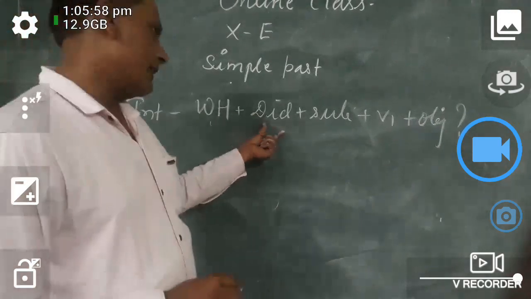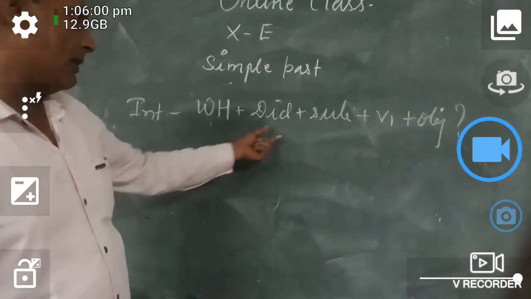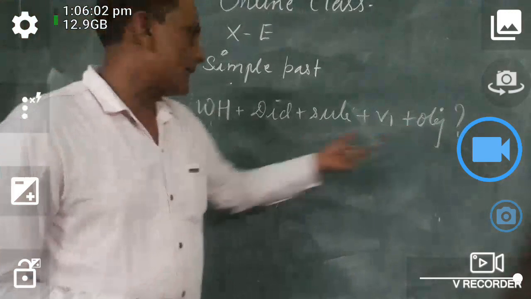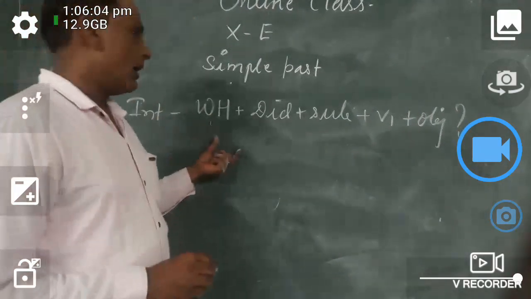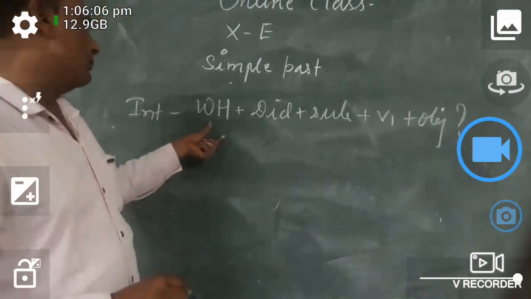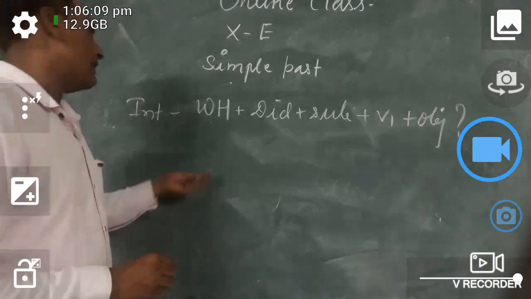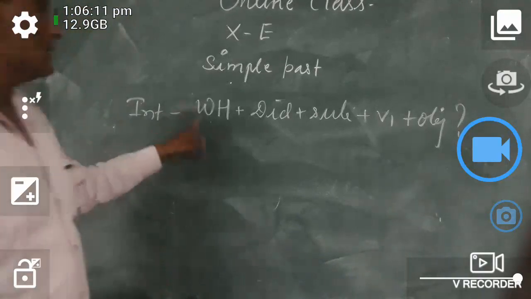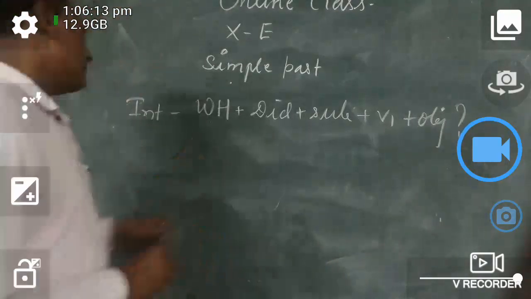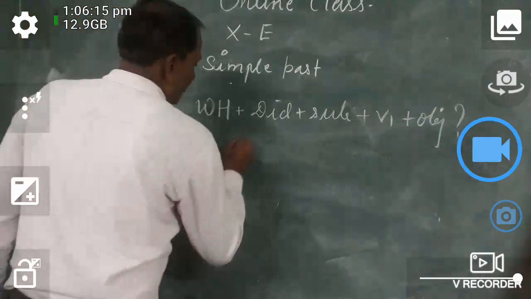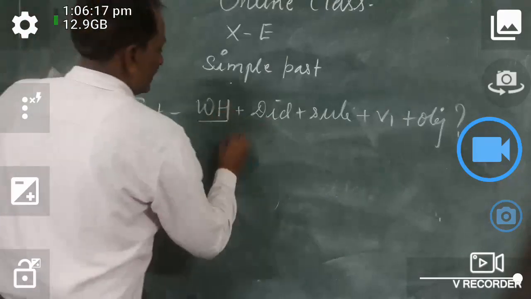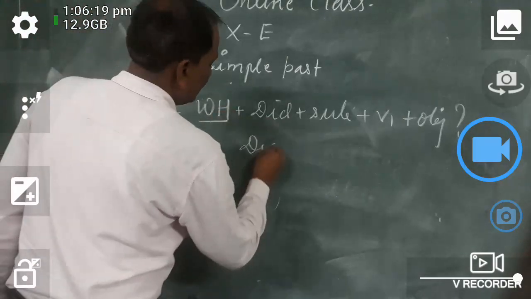For a yes or no question, you can take did as the helping verb. But to ask something or to explain something, time, place, and date, whatever it is, you can use a WH word. If you don't want to take a WH word, you can write only did.